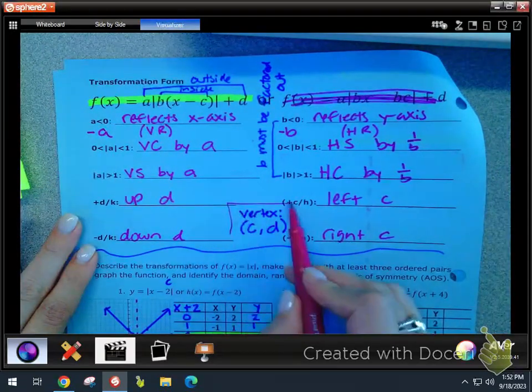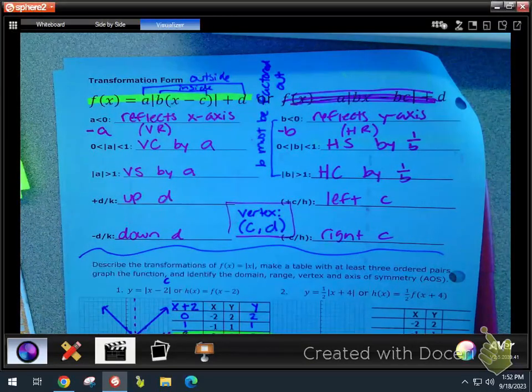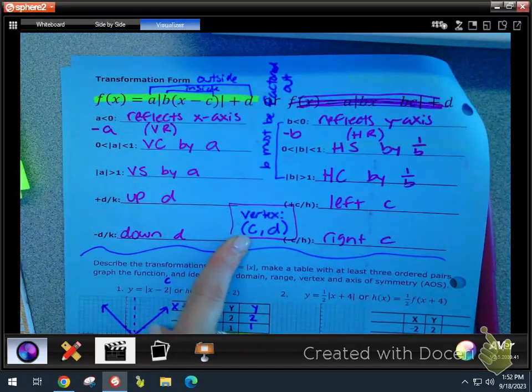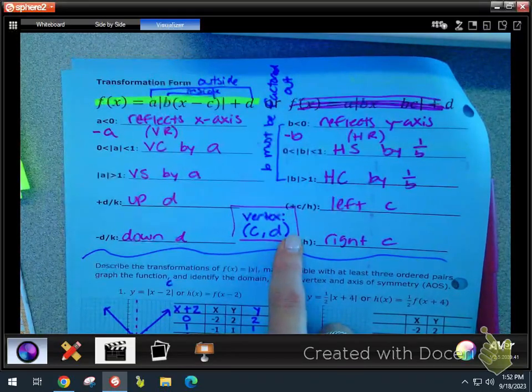Okay, write it down. Meaning you should be able to look at your equation in transformational form, and you can grab the vertex just by looking at it. What do we know about C values? What do we have to do to their signs? Flip them. D values will stay the same.